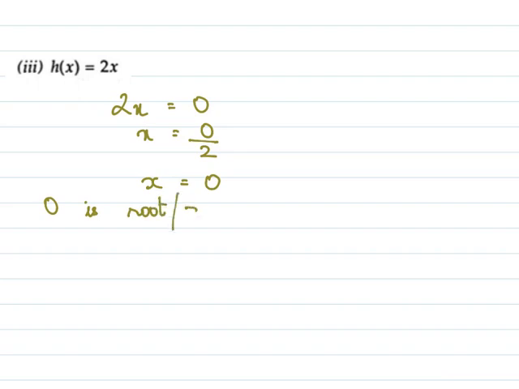Now here we have to find the 0 of h of x. Now 2x equal to 0. So x equal to 0 by 2, x equal to 0. So 0 is the root or 0 of the polynomial.